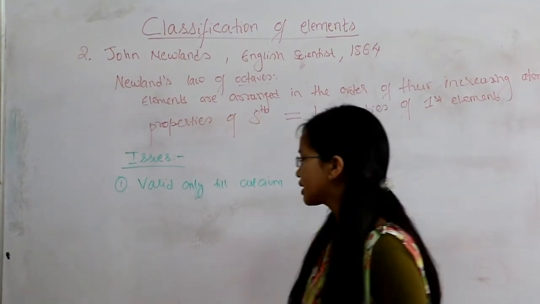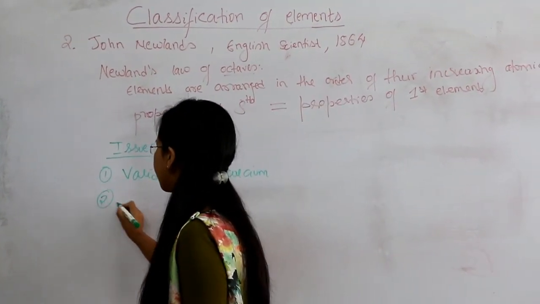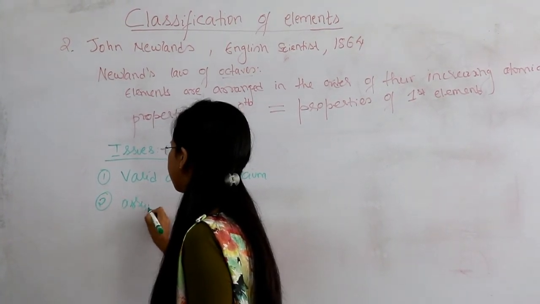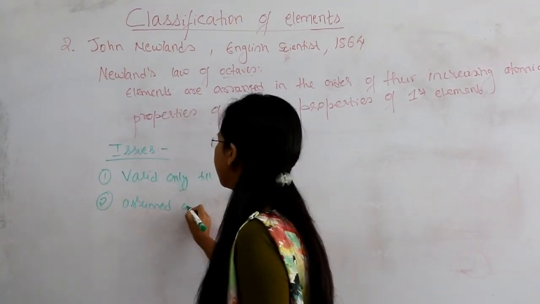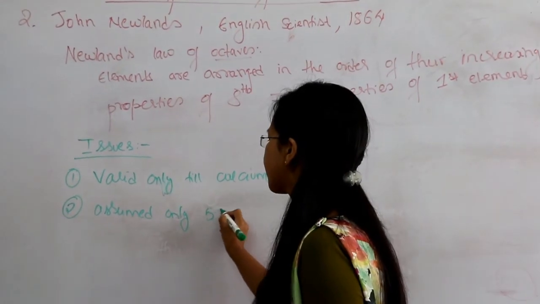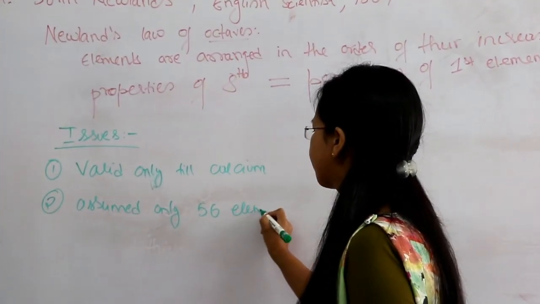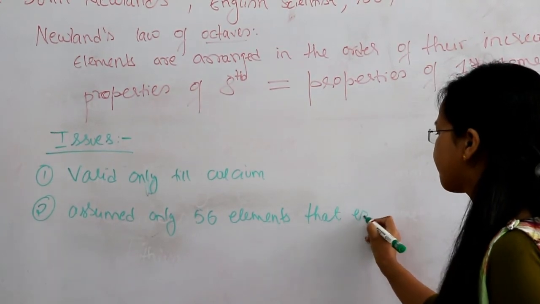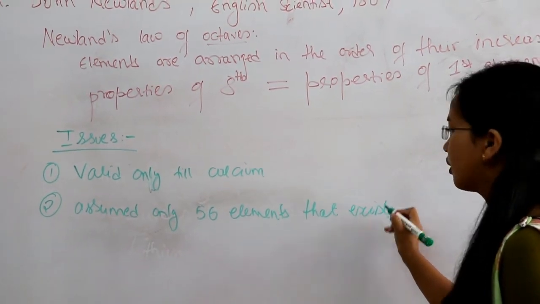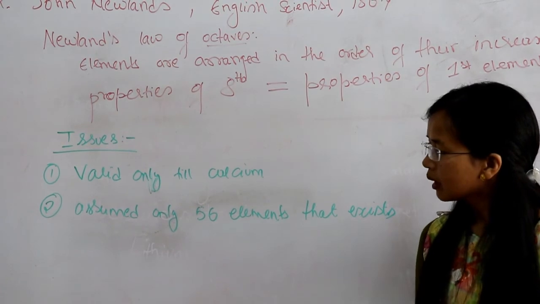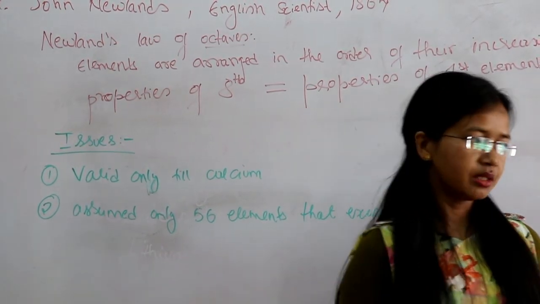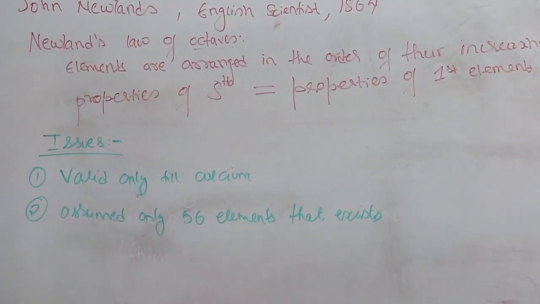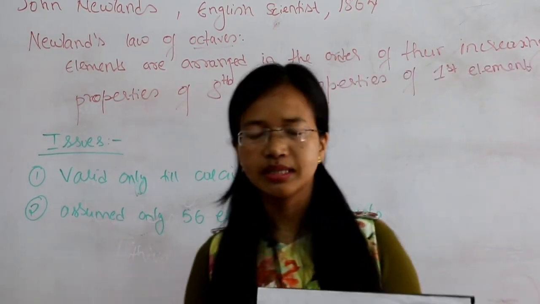The second issue is that he assumed that only 56 elements exist. Alright? And now the third issue, you can see from this table.